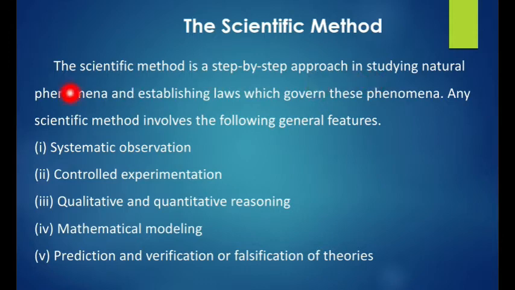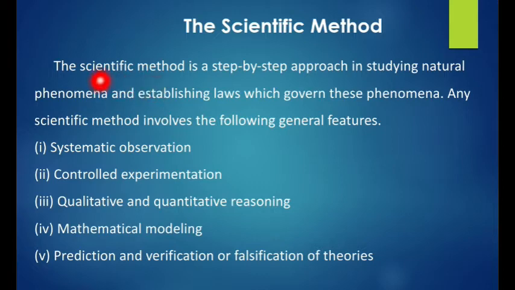The studying of natural phenomena, like the forming of a rainbow, the planets around the sun, and falling of rain are examples of natural phenomena. And another one, that is establishing the laws which govern these phenomena. அப்போ இந்த ஃபினாமினால இருக்கக்கூடிய லாஸை எஸ்டாப்ளிஷ் பண்ணுறது தான் சயின்டிஃபிக் மெத்தடு.